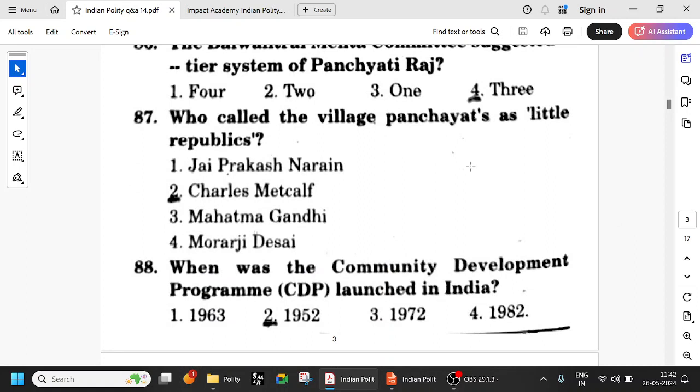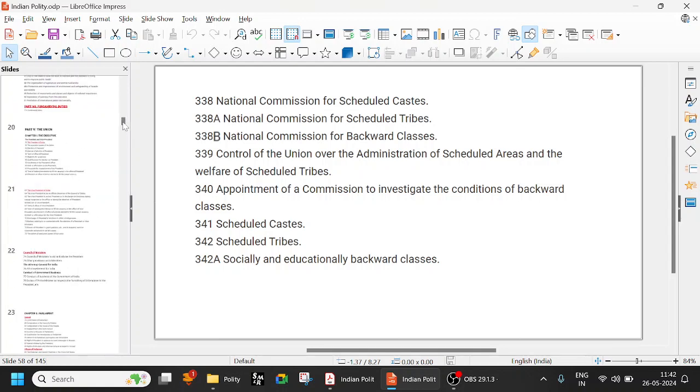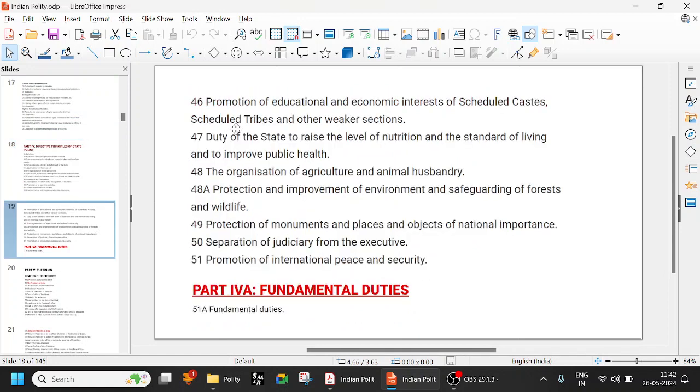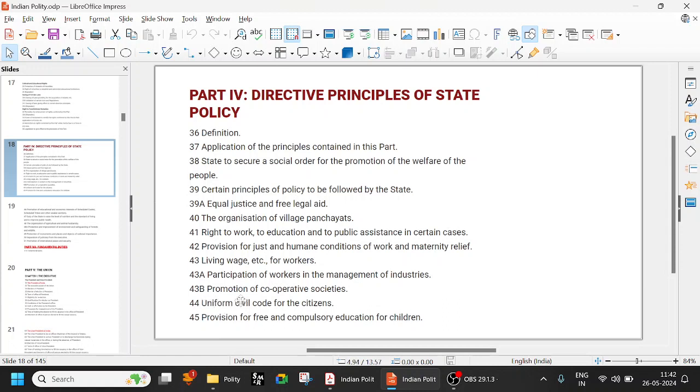Who called the village panchayats little republics? Charles Metcalfe. It's easy to get confused. You might think village panchayats means Gandhiji, but that is Article 40, a Gandhian principle of the Directive Principles. Article 40 deals with the organization of village panchayats. Very, very important. Within the Directive Principles of State Policy, you have to learn by heart from 36 to 51, everything, including the sub-articles like 43A and 43B. 43B, cooperative societies, was recently added.